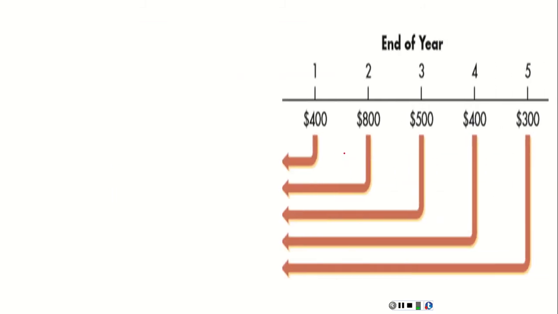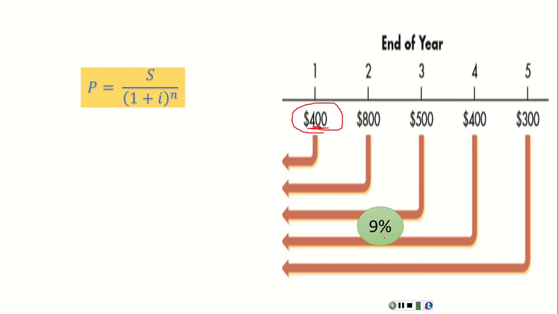How to find the present value? Suppose all amounts will be depicted over the timeline. The first amount, expected to be received at the end of year 1, which means after 1 year, will be discounted at 9% using the equation PV equals FV, the future value, divided by 1 plus the interest rate to the power N. So we can find the present value of 400 by dividing 400 by 1.09